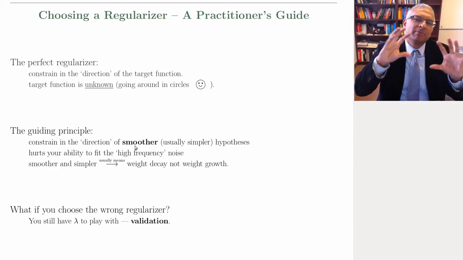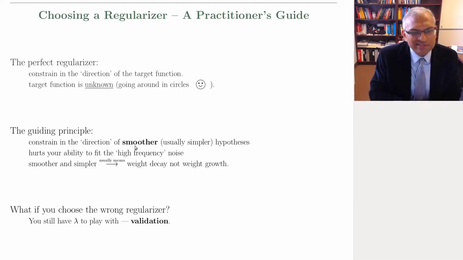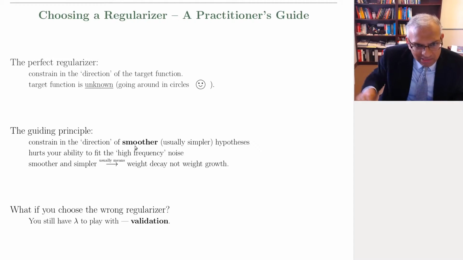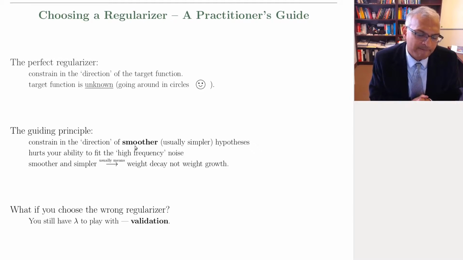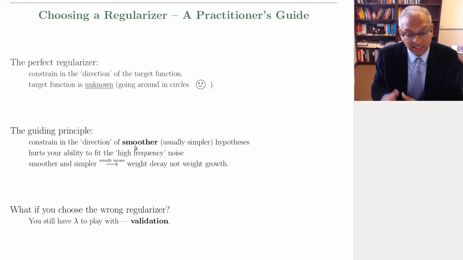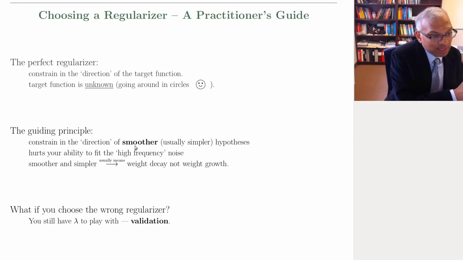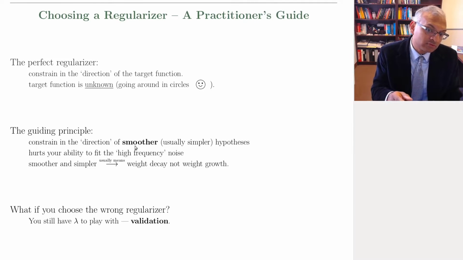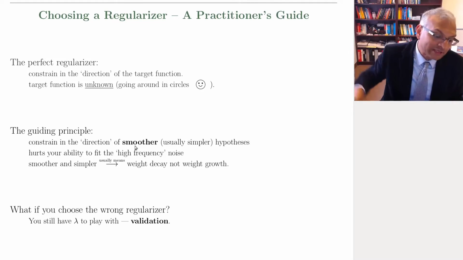So the best kinds of regularizers to pick in practice are regularizers that penalize complexity, wiggly behavior of the hypothesis. Hence weight decay as opposed to weight growth. Weight decay encourages you to fit with a smoother, simpler hypothesis. Weight growth encourages you to fit with more complex hypotheses.